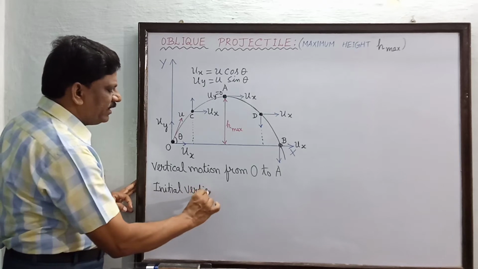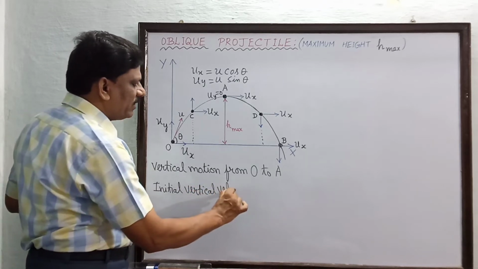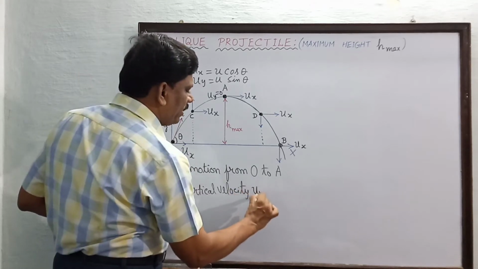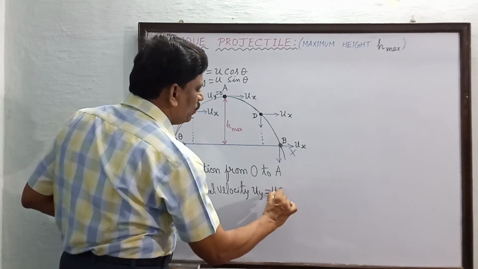That is called the initial vertical velocity. So, the initial vertical velocity is Uy, and that is equal to U sine theta.